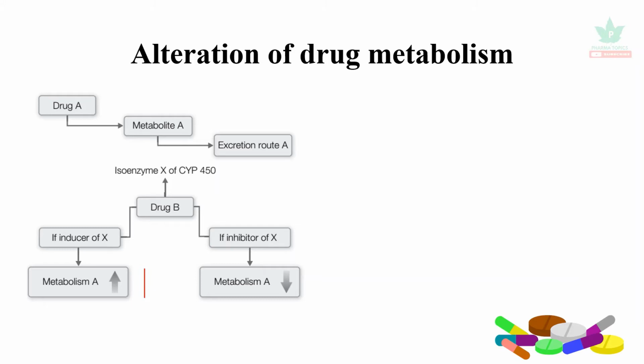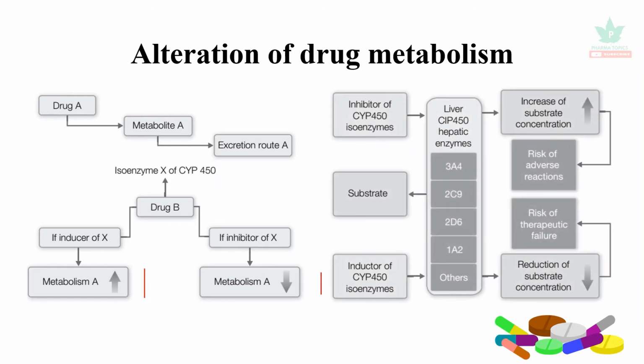If it is an inhibitor, it decreases the metabolism of drug A. So it can affect the bioavailability, or it may increase the toxicity. So you have the CYP enzymes, which are the liver microsomal enzymes. Drugs which are inhibitors of the CYP enzyme increase the concentration of the co-administered drugs.